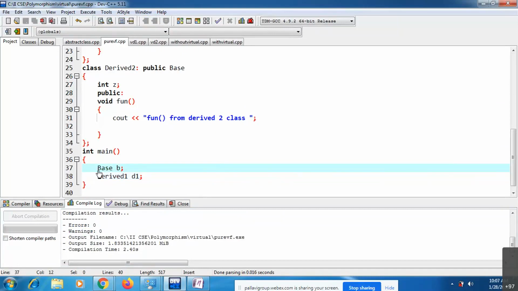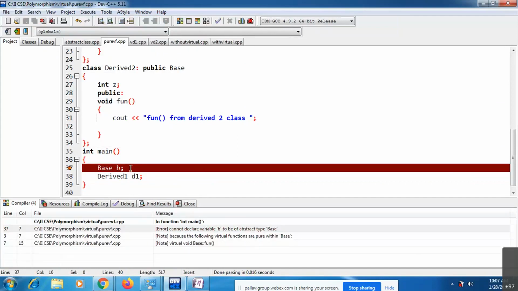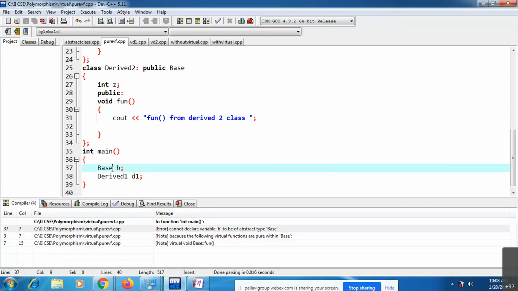Now if I compile this code, you get one error. In the compile log: cannot declare variable b to be of abstract type base. That means you cannot create an object for base, because this base class is an abstract class. For abstract classes you cannot create objects.